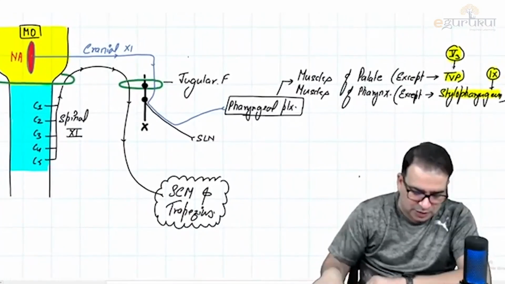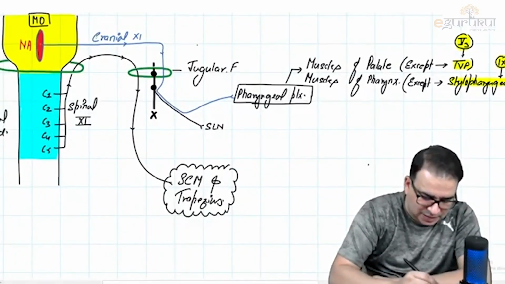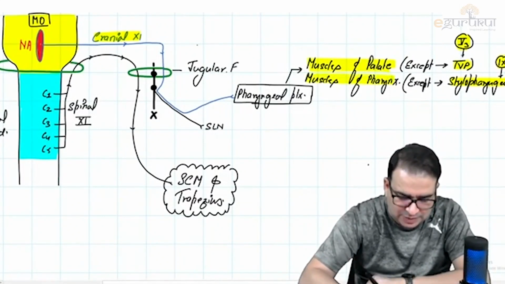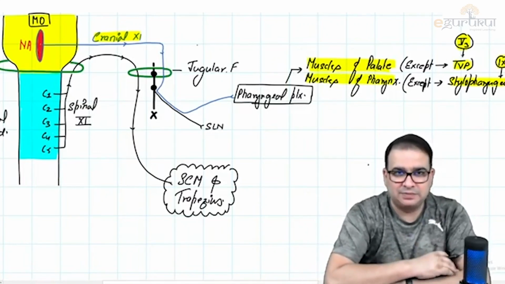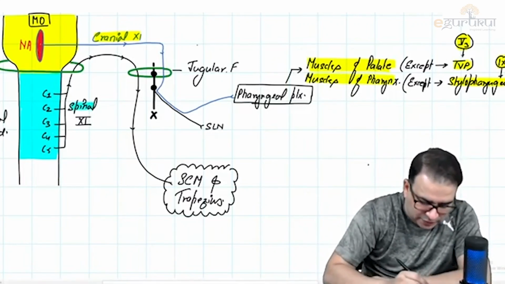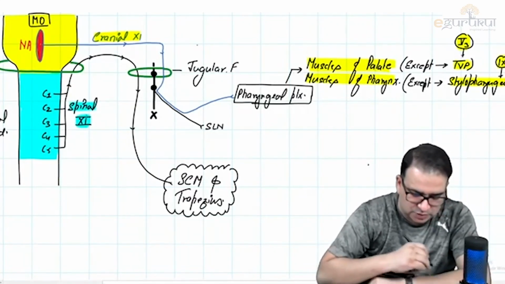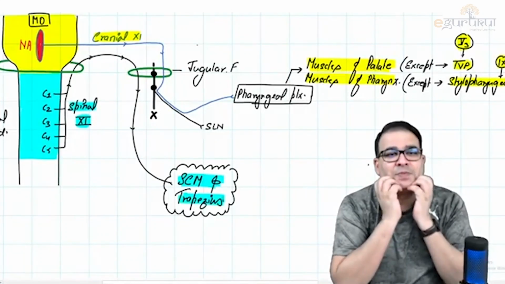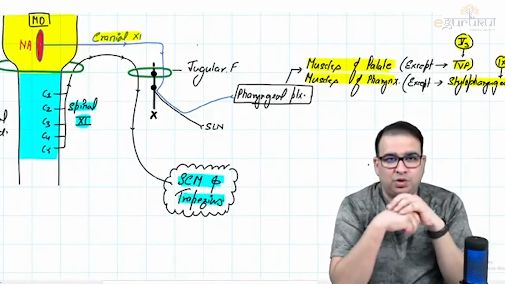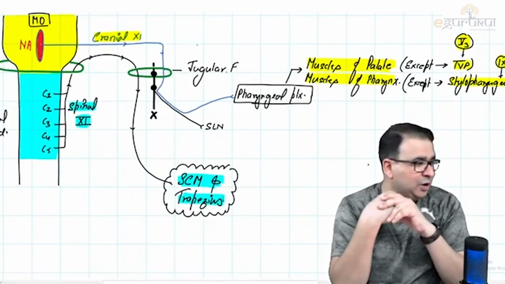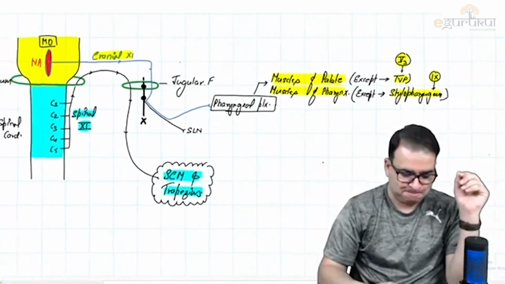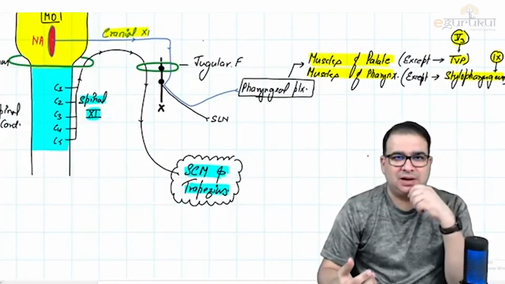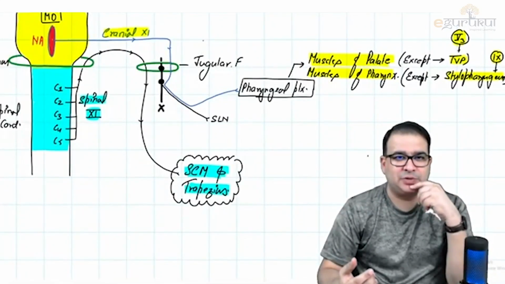So make sure that you keep these things separate here. This here is the cranial accessory nerve, which is supplying the muscles of palate and muscles of pharynx, with some exceptions, through the pharyngeal plexus using the vagus nerve. Whereas the spinal accessory nerve, which is coming from C1, C2, C3, C4, C5, is going to supply the sternocleidomastoid and trapezius. So this is how the spinal accessory nerve comes out of the cranial cavity and supplies the sternocleidomastoid and trapezius. So that is simple about the accessory nerve. 11th nerve, the cranial accessory and spinal accessory. Sternocleidomastoid and trapezius are supplied by them.